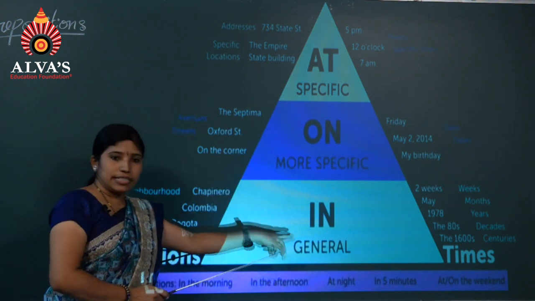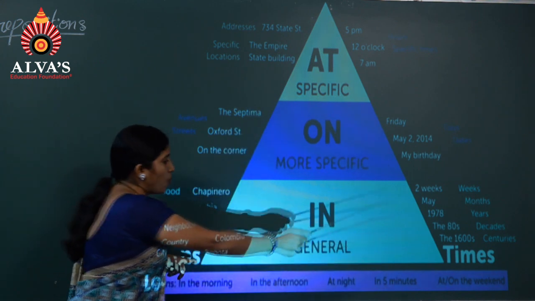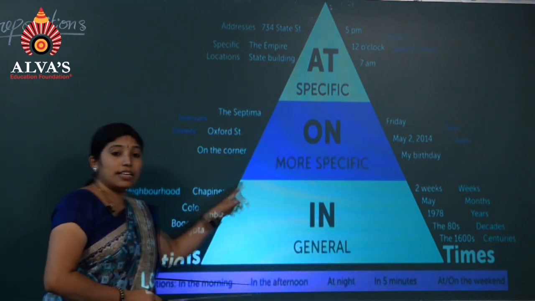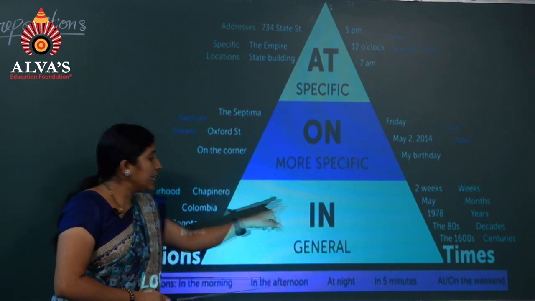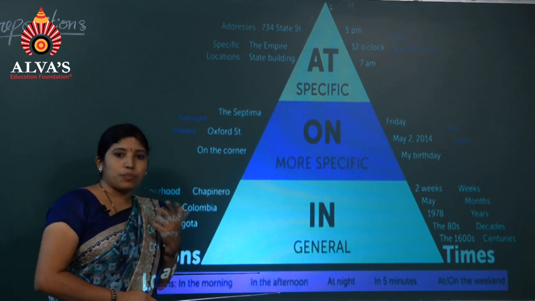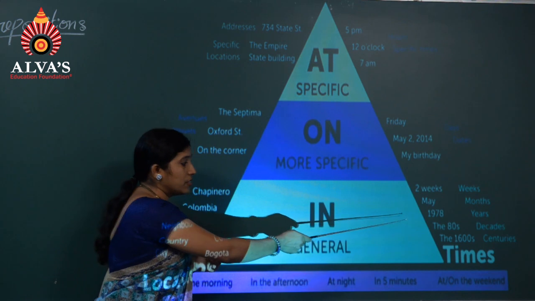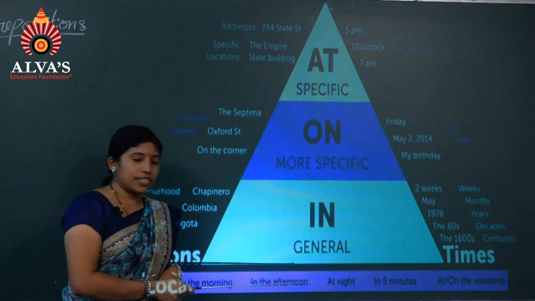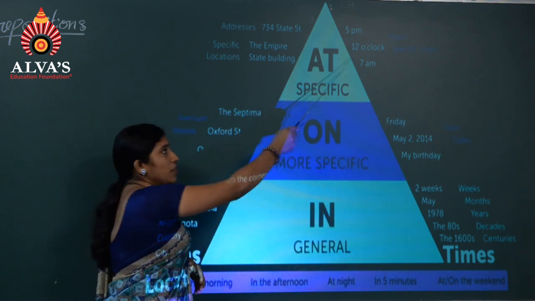Now, look at in. Here the lines became the widest. You can find the large space inside. It means, like the third part, in can be used for a long time, for weeks, months, years, centuries, decades. So, in the last class, we have learned about prepositions of time.